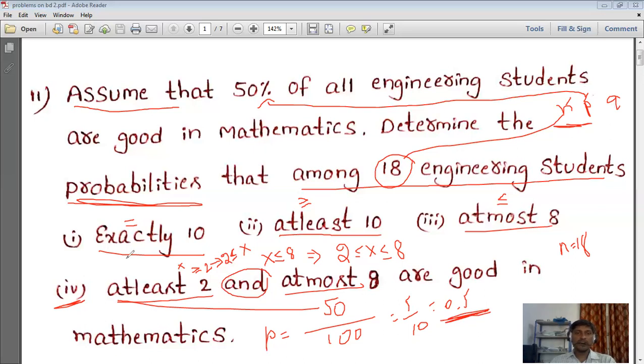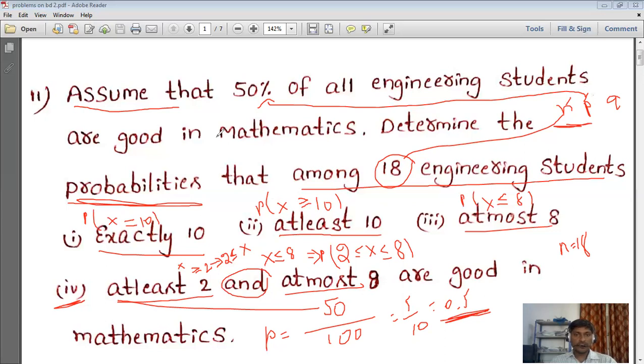Next, by using binomial distribution, we write it here: p of x is equal to 10. First one, exactly 10, is nothing but the probability of this one. Next, at least 10 is nothing but p of x greater than or equal to 10. And next, at most 8 is nothing but p of x less than or equal to 8. Okay, and at least 2 and at most 8, that is simply p of 2 less than or equal to x less than or equal to 8. So these things we are going to calculate.